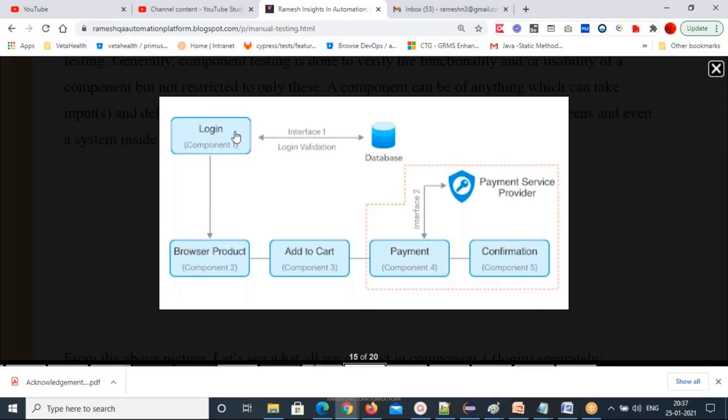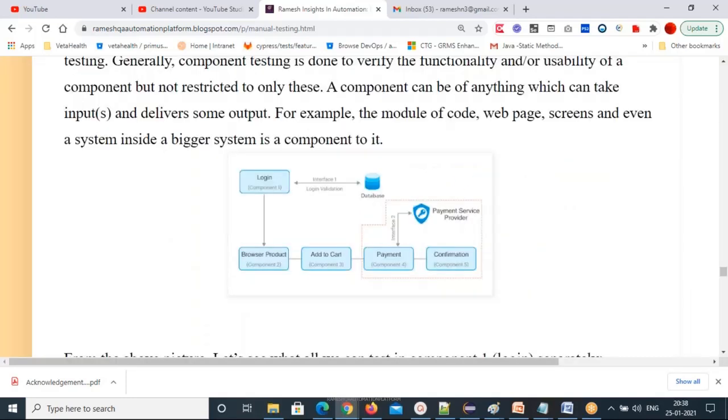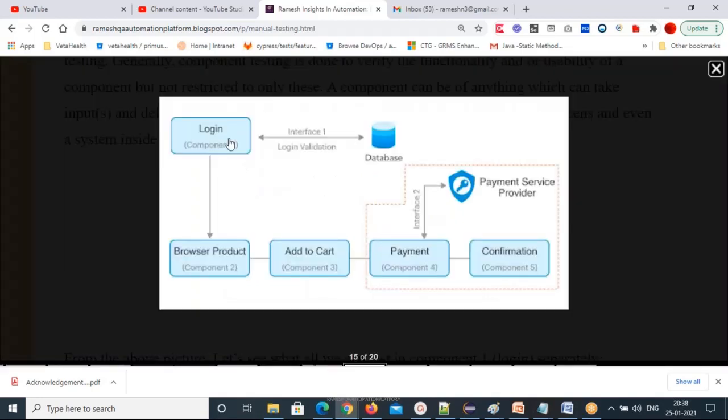That's one component or one module. Then you have browse product, add to cart, payment, and confirmation. These are all different components, and each component you will test separately. That's individual component testing, where you validate the functionality and test all these features.